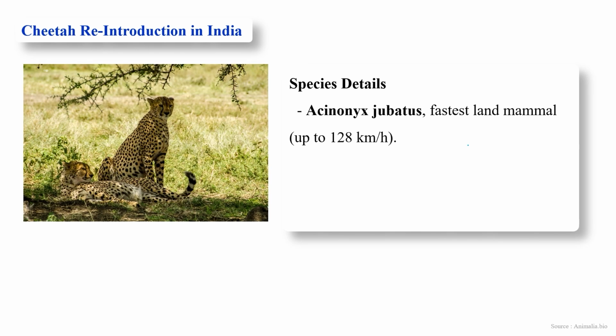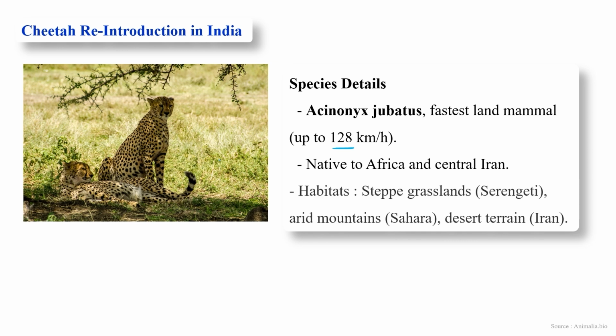Now, a special detail about Acinonyx jubatus. This is the fastest land animal, which can run up to 128 km per hour, such a high speed. This animal is native to Africa and central Iran, and inhabits steppe grassland, the Sahara, and desert terrains. So steppe grassland is present in the Serengeti, arid mountain in the Sahara, and desert terrain in Iran.